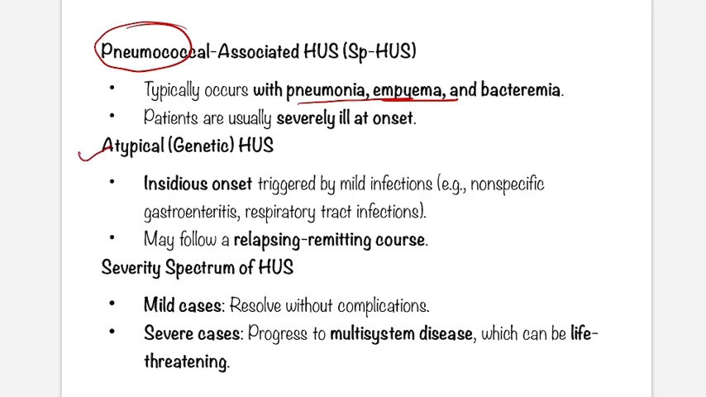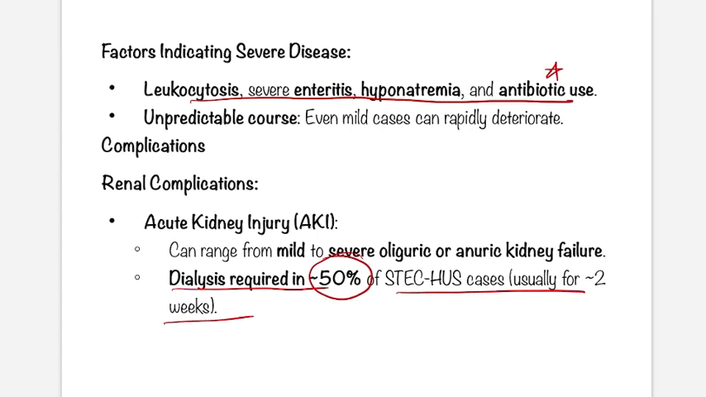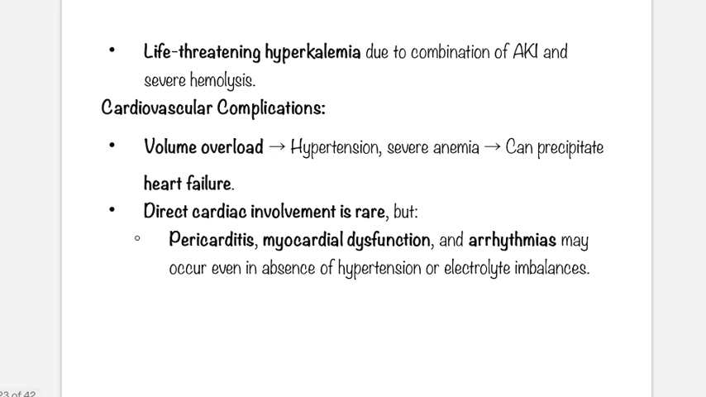Atypical or genetic HUS is insidious in onset, triggered by mild infection. Okay, so in severe disease, leukocytosis, hyponatremia, and antibiotic use will be there. Renal complications: dialysis is required in 50% of cases, usually within 2 weeks. So this is actually a morbid condition.